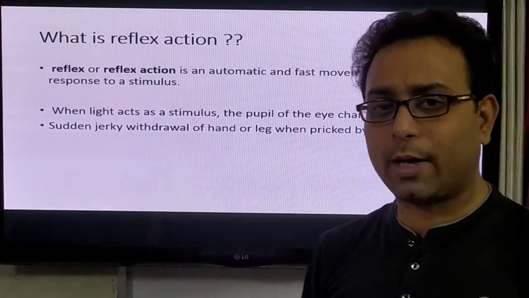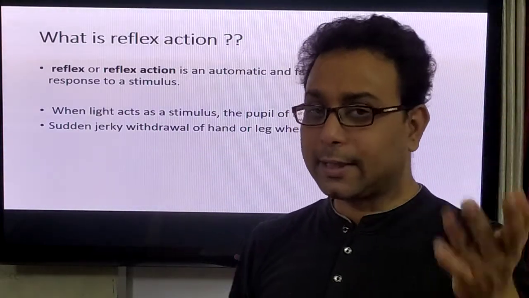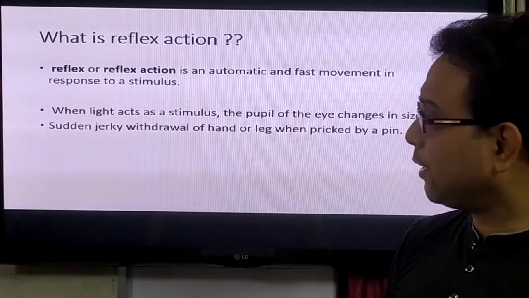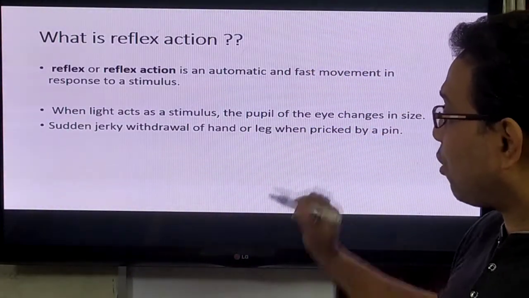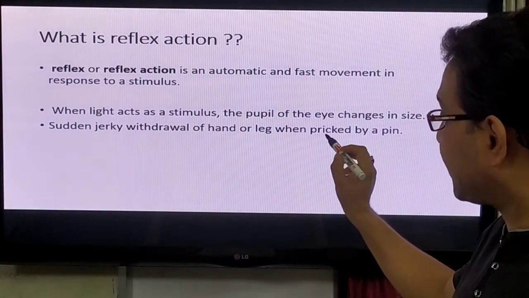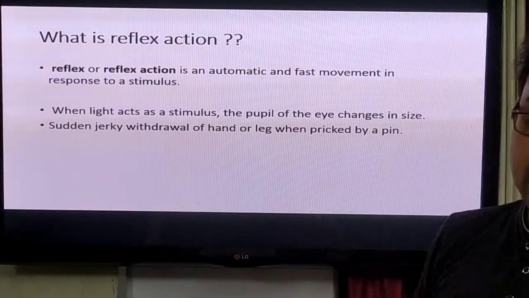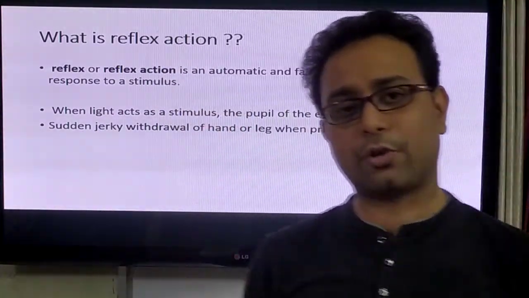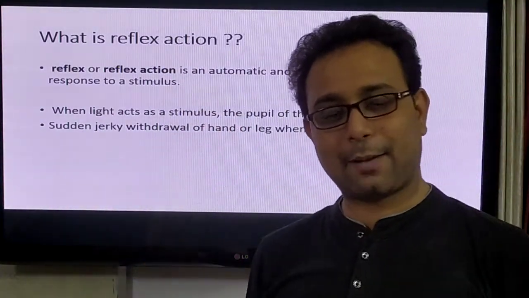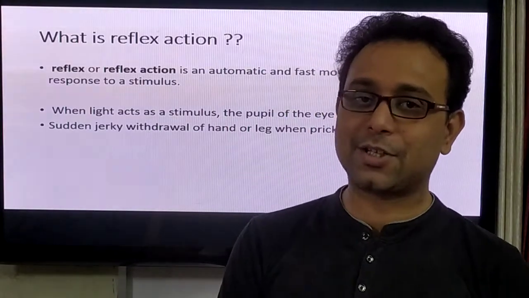This is one type of reflex action. Another is the sudden jerk withdrawal of the hand or leg when it is pricked by a pin. You put your pin and you very fast withdraw your hand. This is also an example of the reflex action.